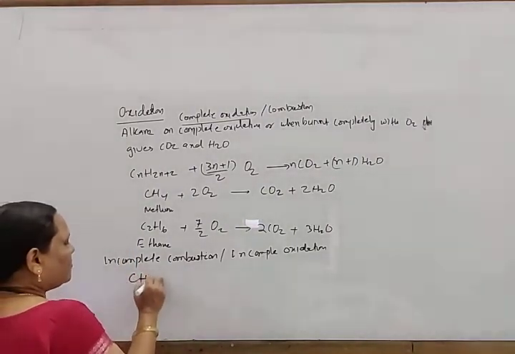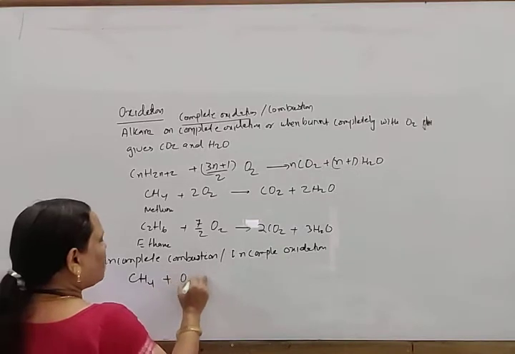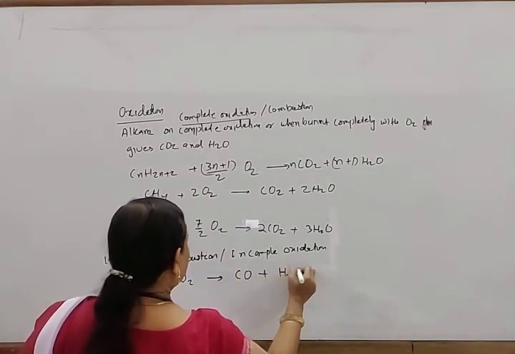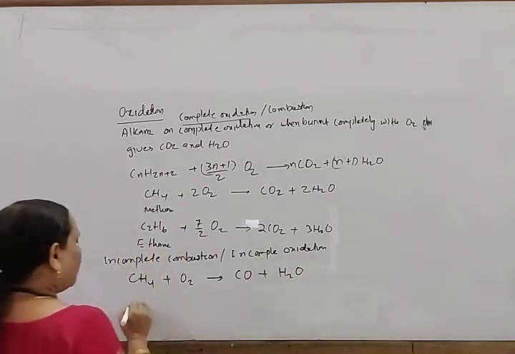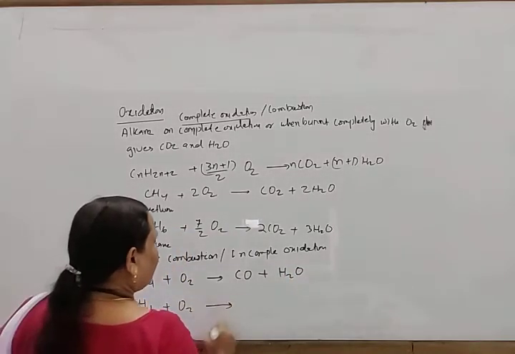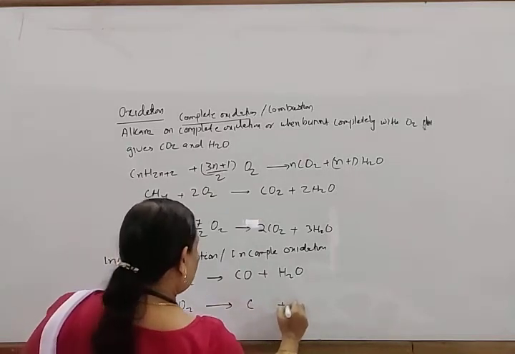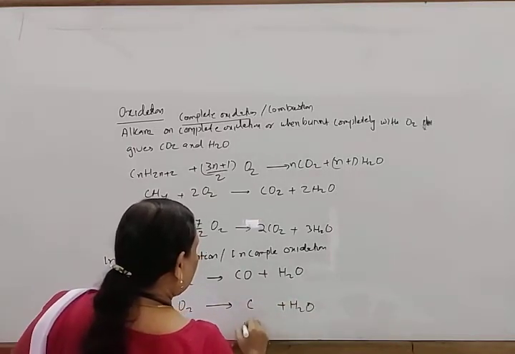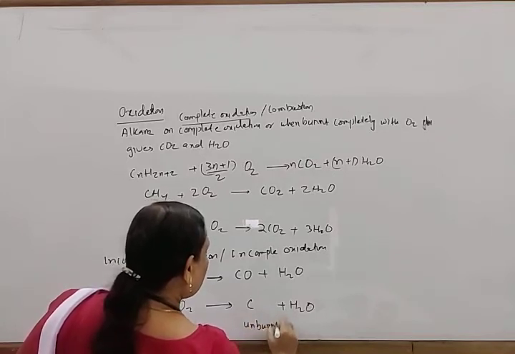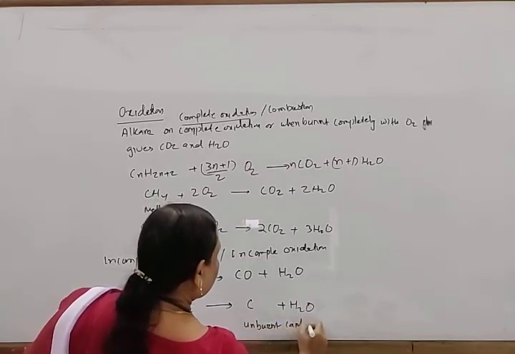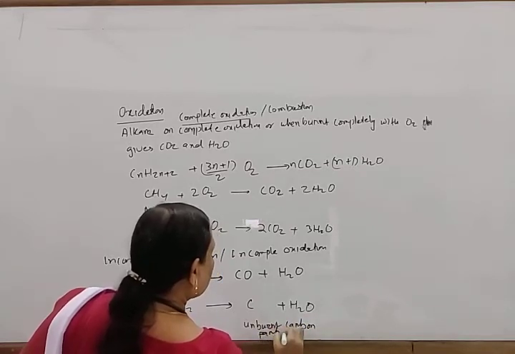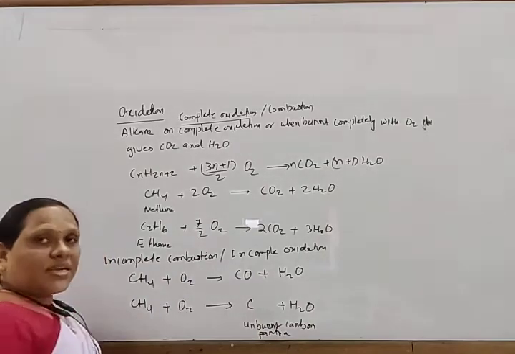So CH4 plus O2 gives CO plus H2O, and another CH4 plus O2 gives carbon plus H2O. In some cases this is unburned carbon particle, and this is carbon monoxide.